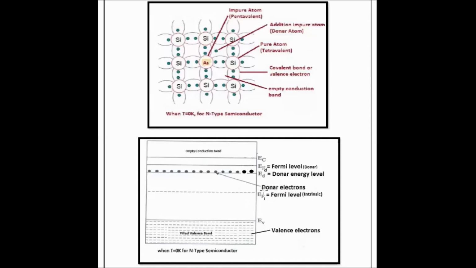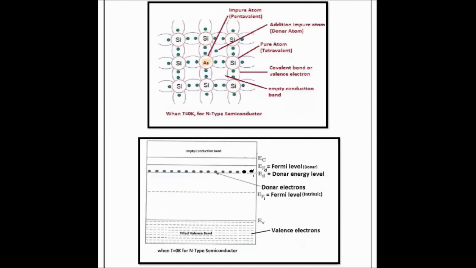Then we have to think about the Fermi level. Usually the Fermi level lies in between the electron level and the hole level. So here this is the electron level, and this is also an electron level. Here we have a hole level. So the Fermi level should lie between the holes and the electrons. So we have to construct the Fermi level here. Initially, when T is equal to 0 Kelvin, the Fermi level lies in between the donor energy level and the conduction level.